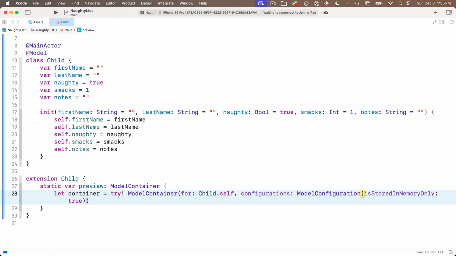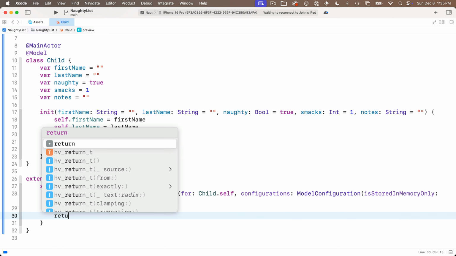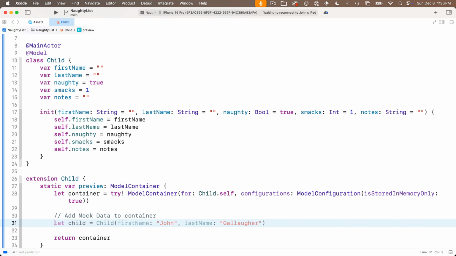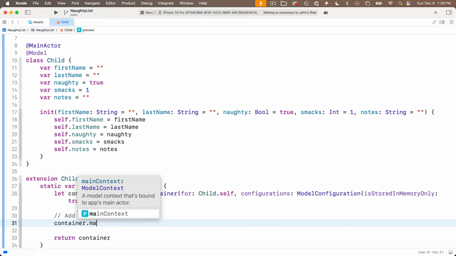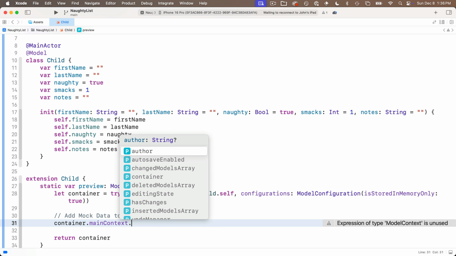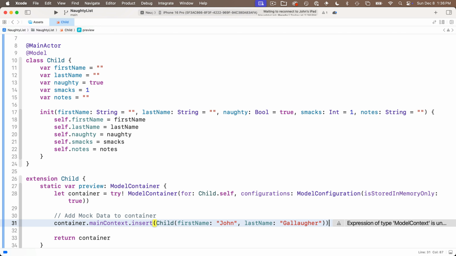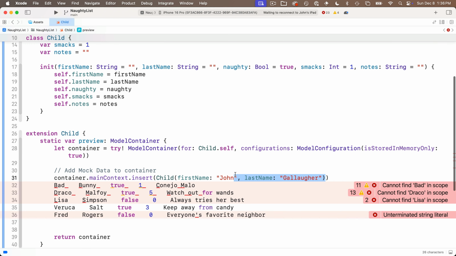Now we're eventually going to return this container variable, so we'll put that down below to silence the error, but in the middle we're going to load up the container, and here's how we do it. We say container.mainContext.insert, and in between parentheses we're going to pass in Child. I'll tab over, although this is incomplete. I'm going to paste the data that I copied from the exam down below.